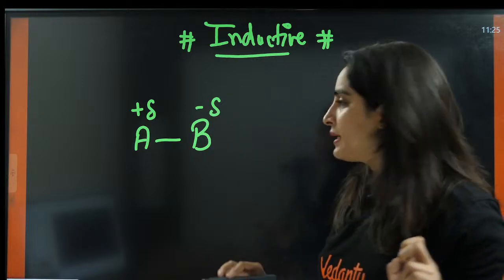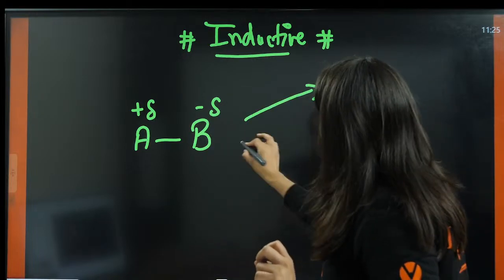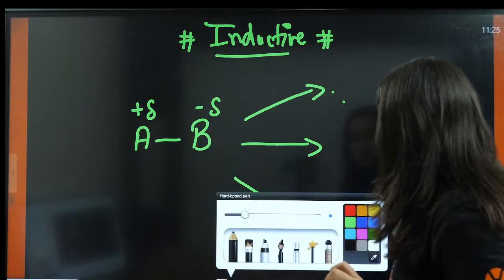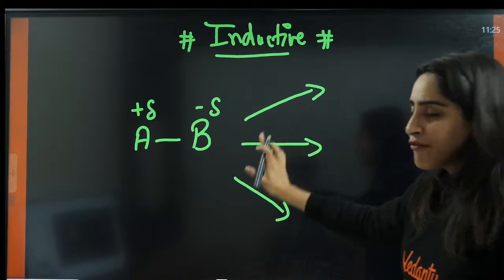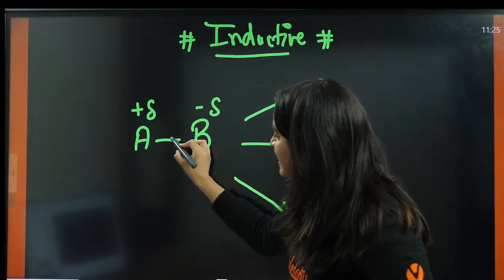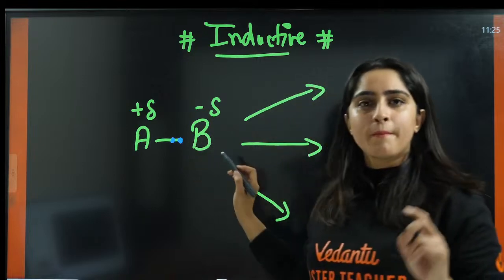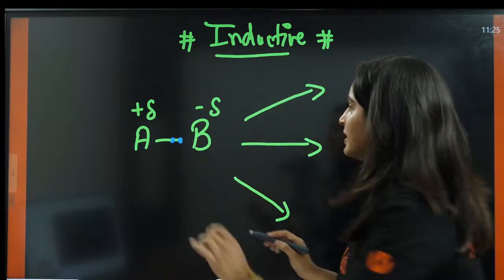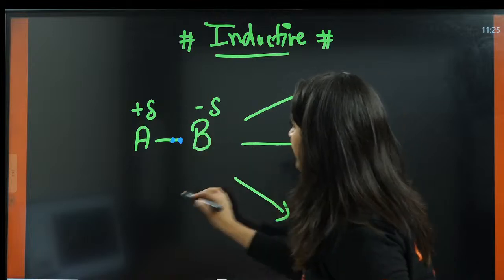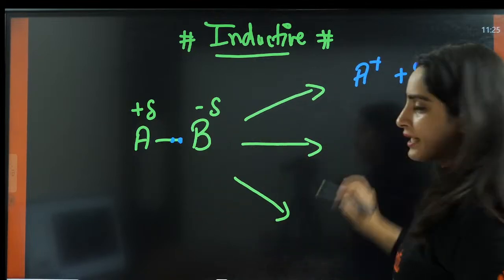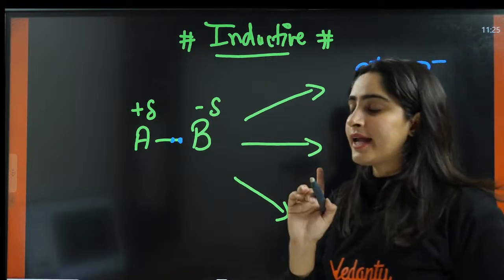Now, what will happen here? Three cases may happen here. First is if the electron cloud is more dominating towards B. It might happen that the bond will break and this will be A positive and this will be B negative. This is the first case that can happen.